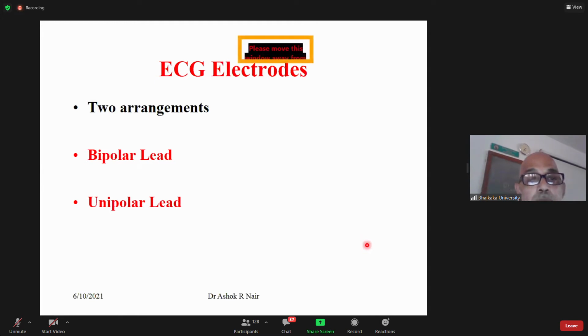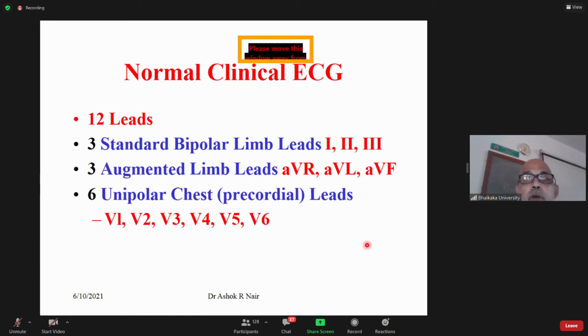Now, you have two types of lead system, bipolar leads and unipolar leads. In normal clinical ECG, as I told you last class, 12 leads are used. Three standard bipolar limb leads, lead 1, 2 and 3. Three augmented leads, AVR, AVL, AVF, which are unipolar leads, and 6 unipolar chest leads, the precordial leads, V1, V2, V3, V4, V5, V6. I'll tell you in detail. Now, please listen carefully and be with me.